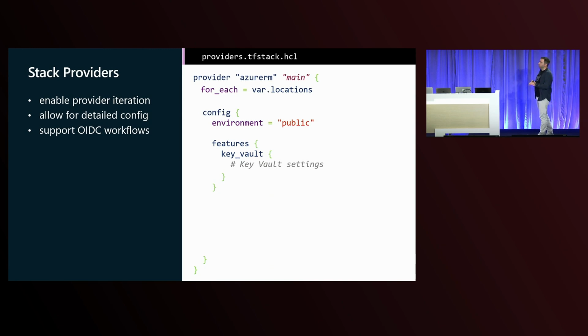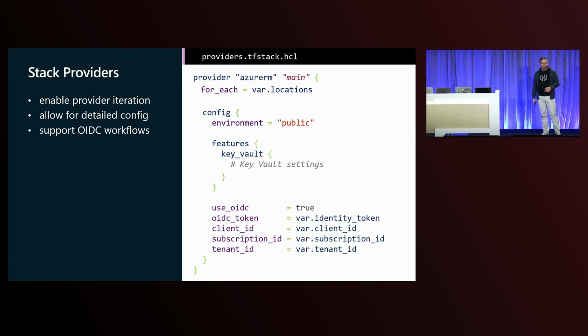Just to find a little bit in our provider config. In our case, well, you might recognize a few things here. Obviously, environment, public. We're not doing anything federal today. A couple of Key Vault settings, because we want to make sure anything we do in our cognitive services is actually properly secured. And you might notice a new one, a for each in there. We'll get into that a little bit later. Before that, though, comes the fun part.